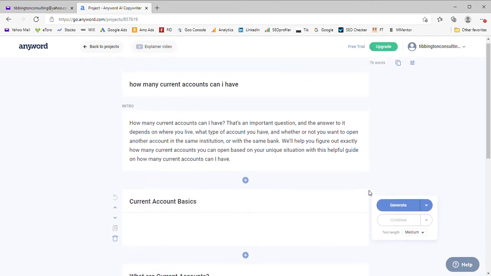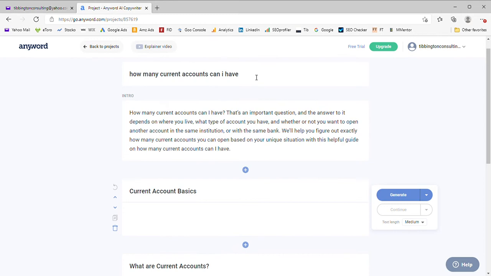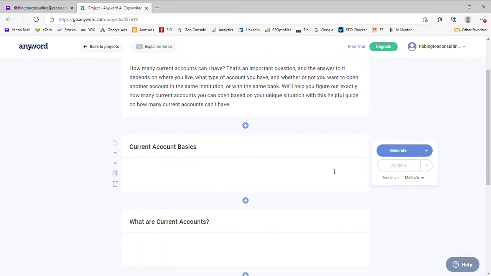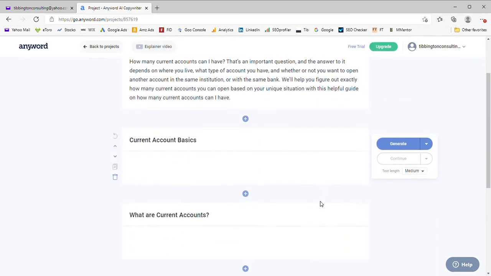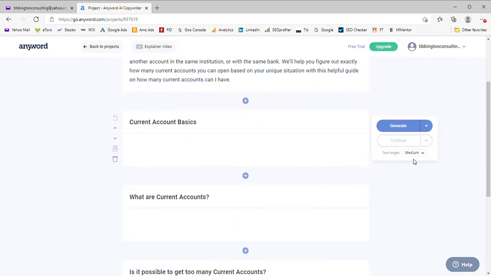It's now come up with the title, as we saw. That was the one I put in there. That's the intro heading. It's then suggested 1, 2, 3, and I've put the fourth, bottom line, title in. So just for argument's sake, I'm going to take a long one. You have the option of doing a short intro, a medium, or a long.